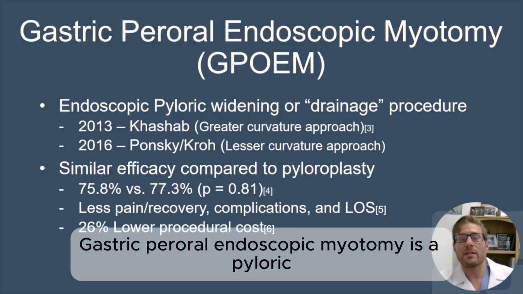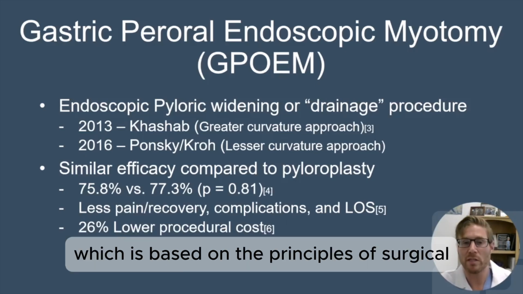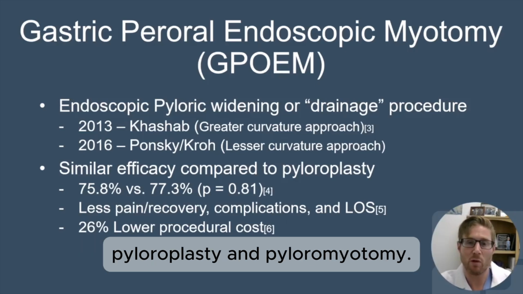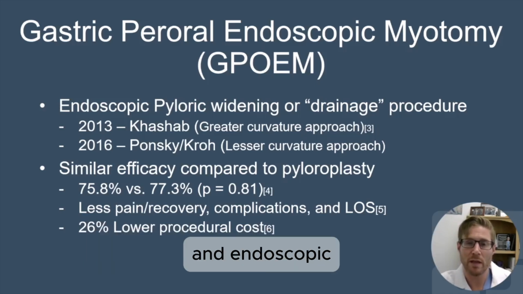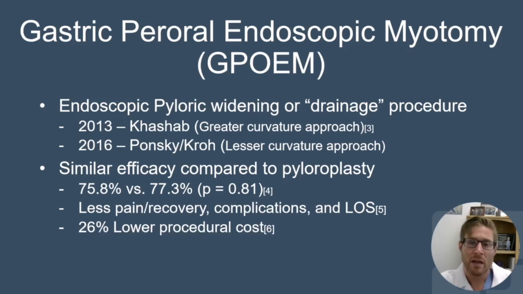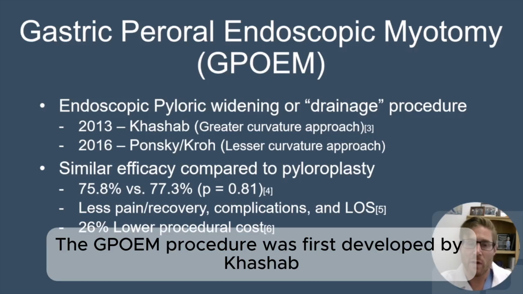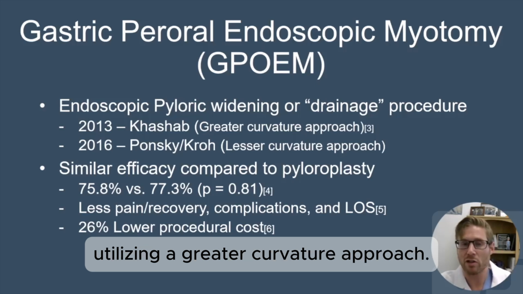Gastric per-oral endoscopic myotomy is a pyloric widening or drainage procedure which is based on the principles of surgical pyloroplasty and pyloromyotomy. GPOEM utilizes third-space endoscopic techniques originally used for esophageal POEM and endoscopic submucosal dissection for early-stage GI malignancy. The GPOEM procedure was first developed by Kashab and colleagues at Johns Hopkins in 2013, utilizing a greater curvature approach.